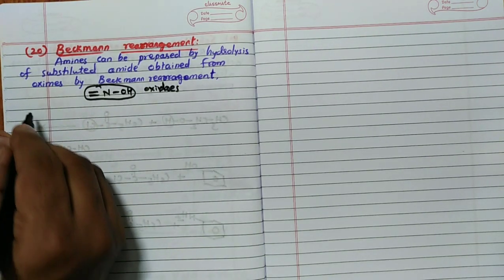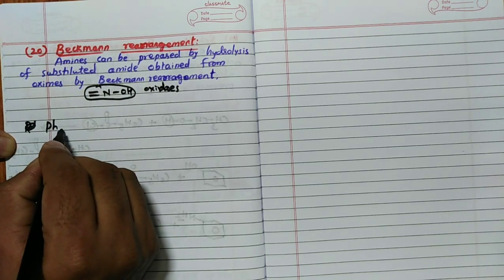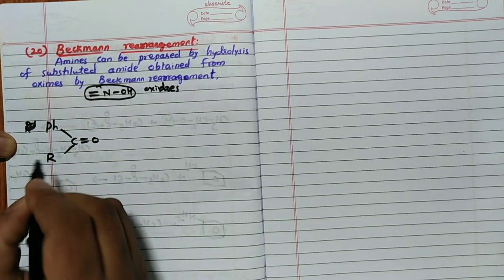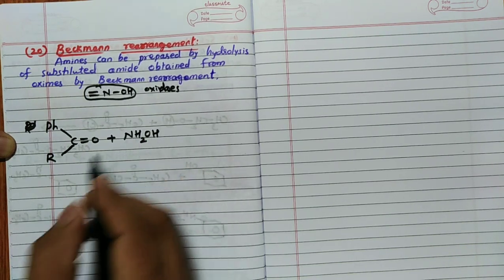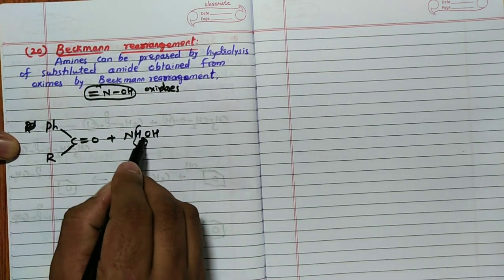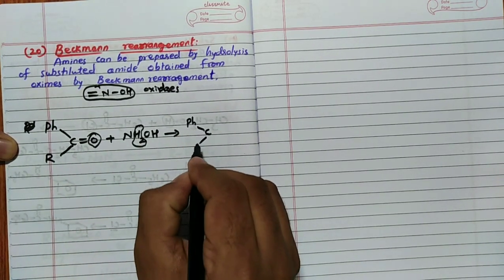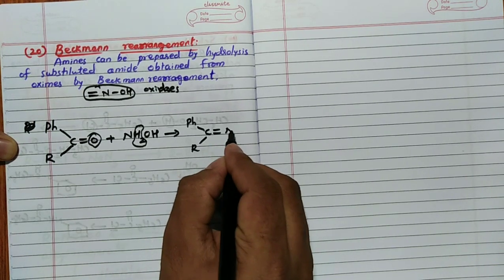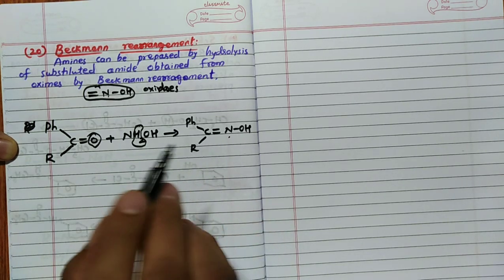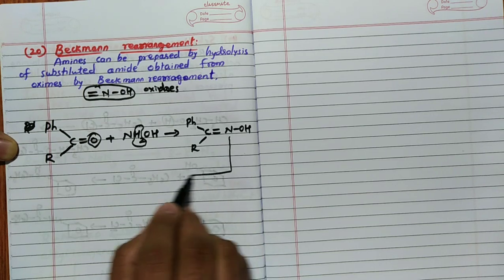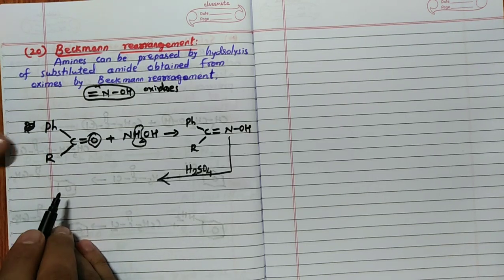Now, how this is formed, see. I will consider Ph, phenyl ring, C=O, R. When it reacts with hydroxylamine, NH2OH, condensation reaction takes place, H2 from here and O from here, H2O is removed, so that you are going to get in the first step Ph, C, R, double bond N, single bond OH. This is oxime. This oxime, when it reacts with acid, hydrolysis, rearrangement.